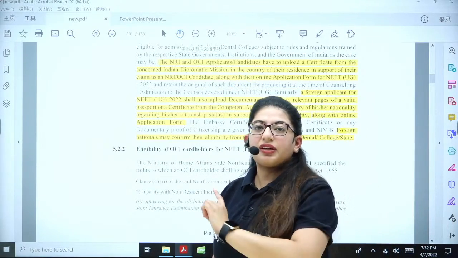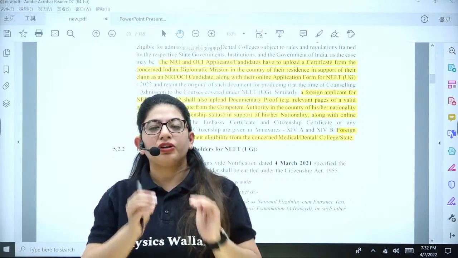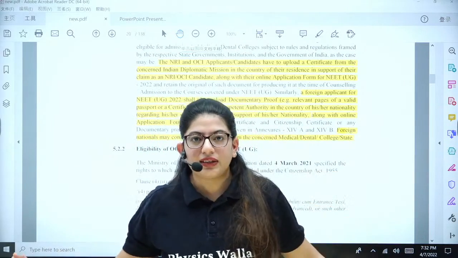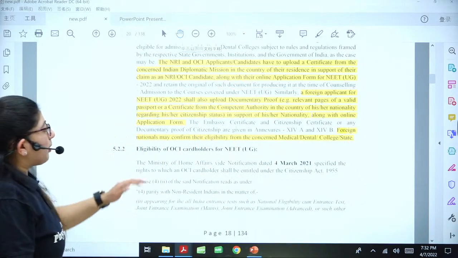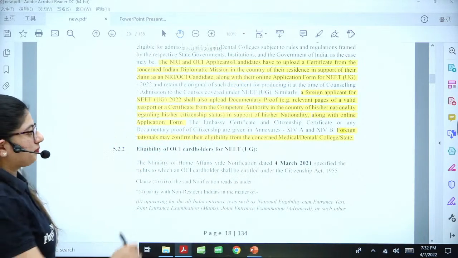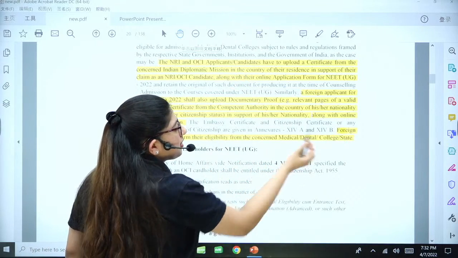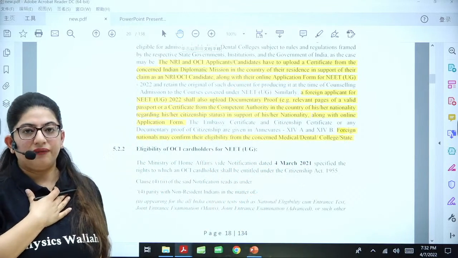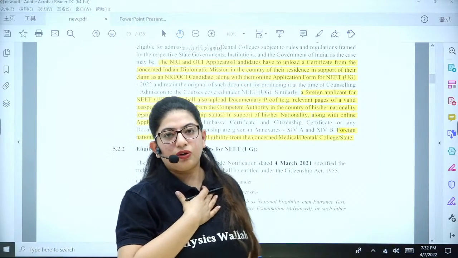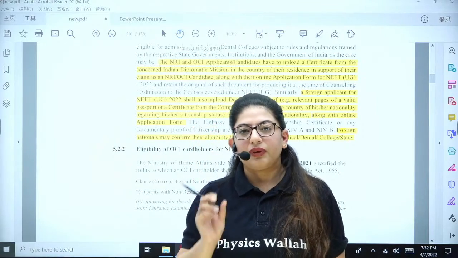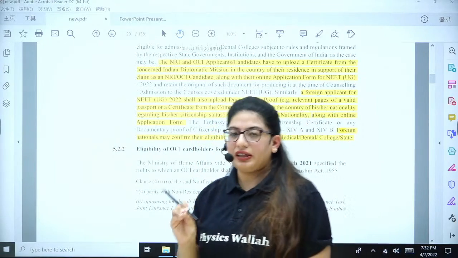Again, guys, there is nothing offline. You don't have to take a printout of everything and send it to the address of NTA. There is nothing like that. Everything is online. But if you are a foreign national, then you have to confirm the eligibility from the medical or dental college concerned. For example, if I'm from any other country and I seek admission in an Indian medical college, I must have one college in mind. I will directly contact them and ask what the eligibility criteria is.